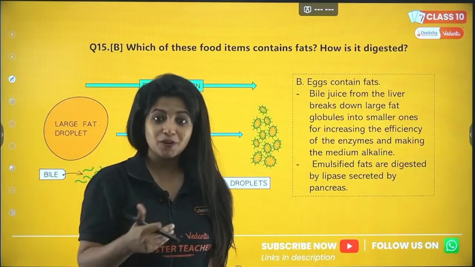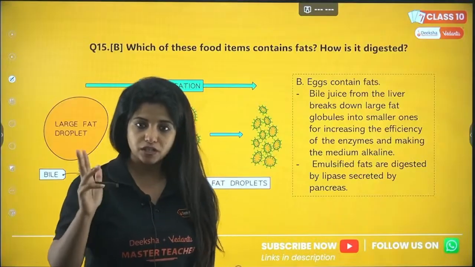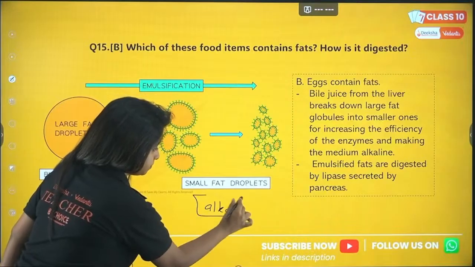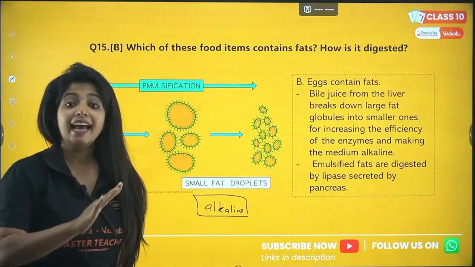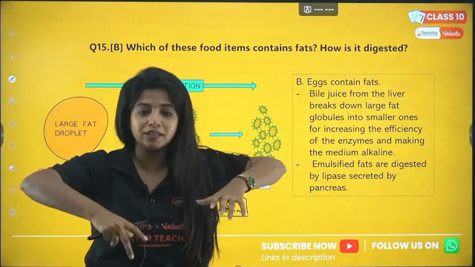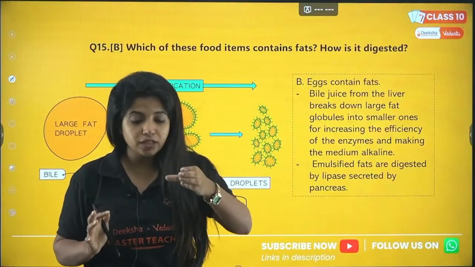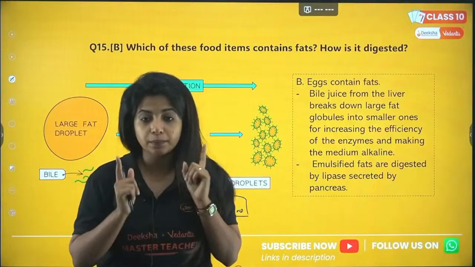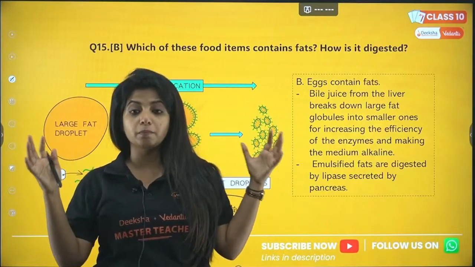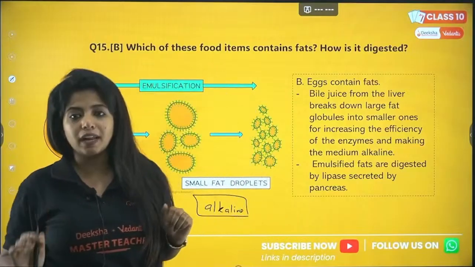Now again, for the enzymes of the pancreas to act, there are two things. First, there should be an alkaline medium. So acidic was there from the stomach. Now the food is going to the small intestine, and while it goes, all of this is happening. So acidic food is coming, you have to make it alkaline. That is one big task. And also, my dear children, these fat molecules which are going to come, they are going to be big. We have to break them down into small things such that the enzyme can act easily.